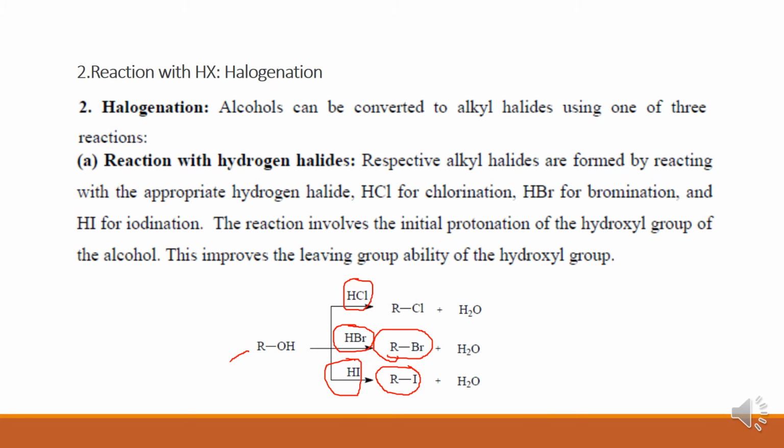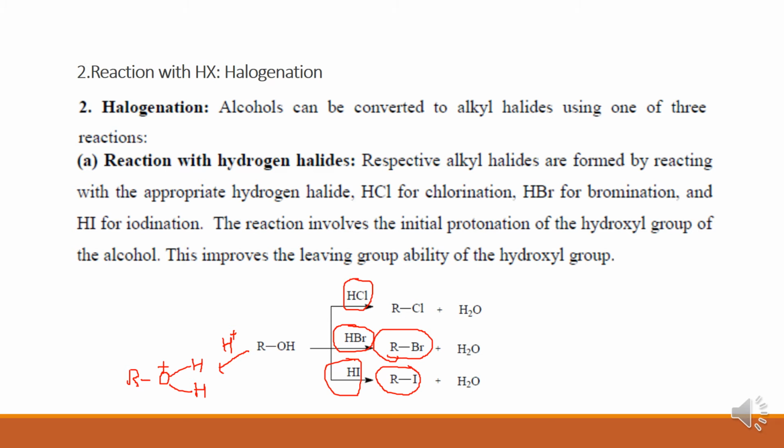The reaction involves initially the protonation of the hydroxyl group. If we talk about the conversion of alcohol to alkyl halide, initially the protonation takes place. Protonation means the addition of H plus ion. Initially, this reaction involves the protonation of the hydroxyl group of alcohol.